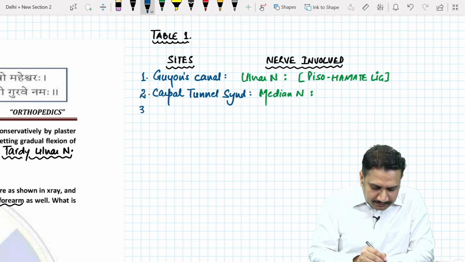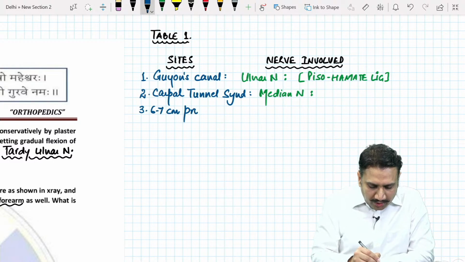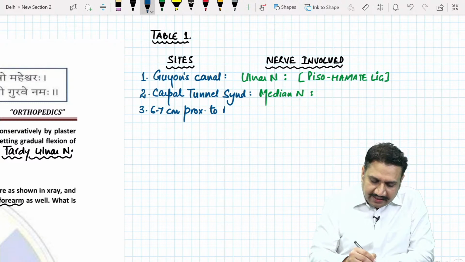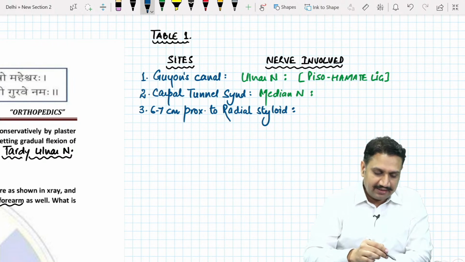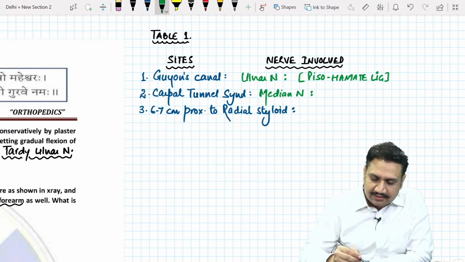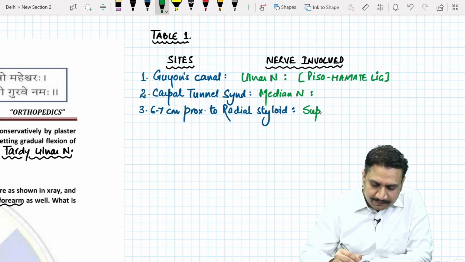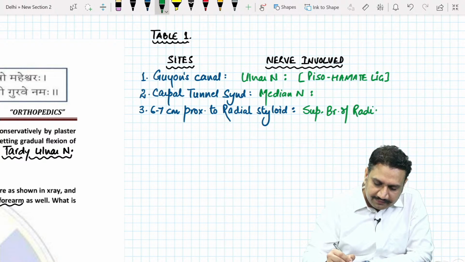Number three, you go a little above. The situation is known as cheiralgia paresthetica. If I say 6 to 7 centimeters proximal to what? Proximal to the radial styloid. In the forearm area, I'm saying 6 to 7 centimeters above the radial styloid. What nerve is that? It is the superficial branch of the radial nerve, right?